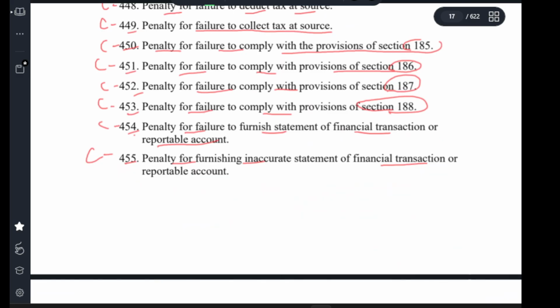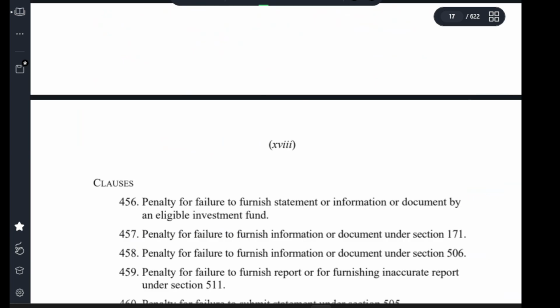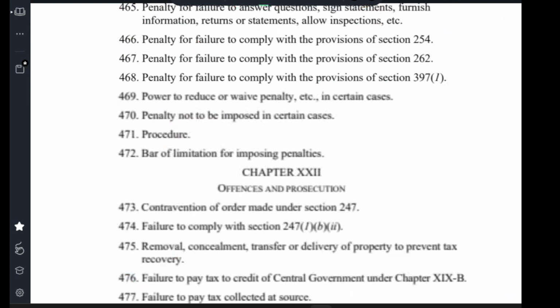Transactional reportable account reporting accountable account. Clause 456 penalty for failure to furnish statement, information or document by eligible investment fund. Clause 457 penalty for failure to furnish information or document, section 171. Clause 458 penalty for failure to furnish information or document under section 506. Clause 459 penalty for